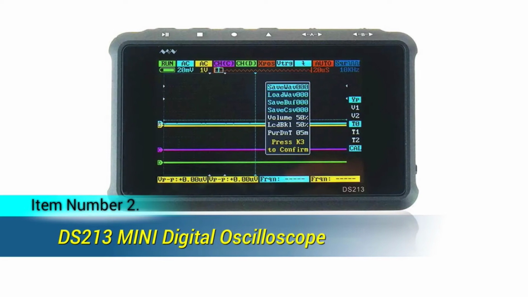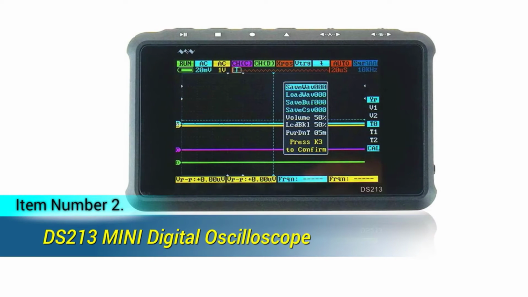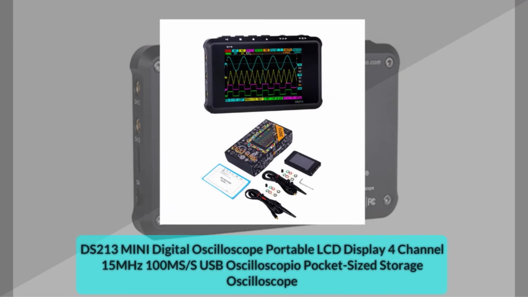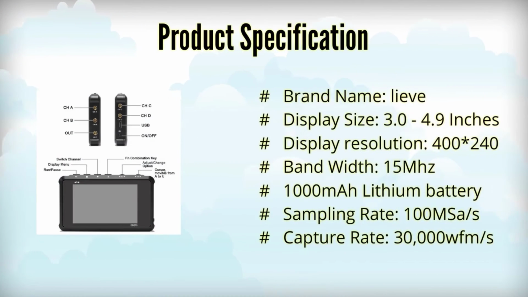Here is the item number 2. DS213 Mini Digital Oscilloscope. Functionalities: store file as BMP, DAT, BUF, or CSV format. Synchronous mode: auto, normal, single, none, scan.